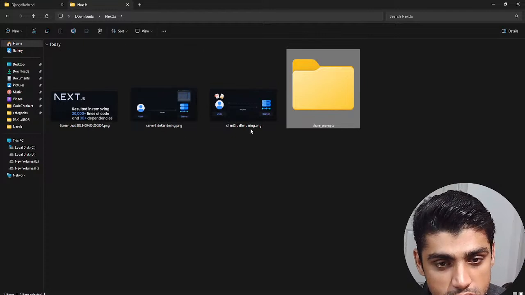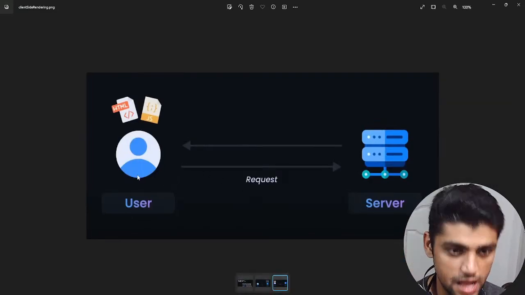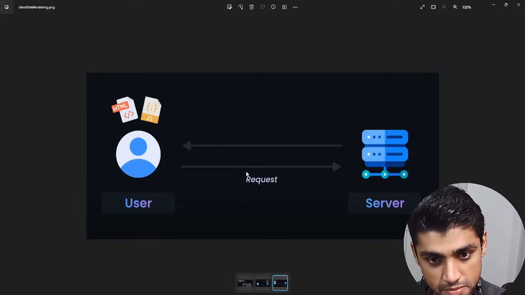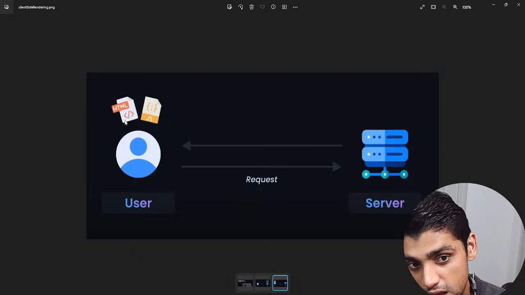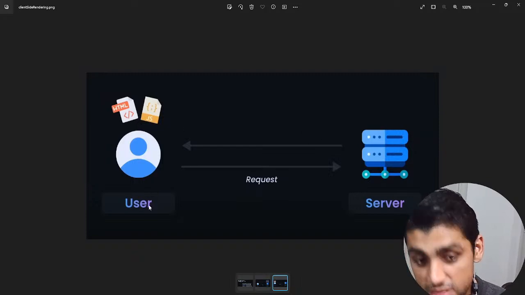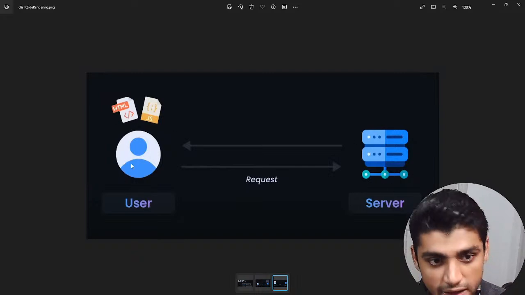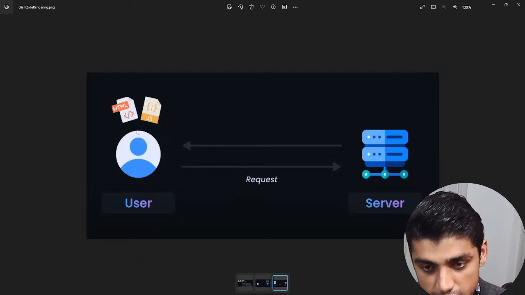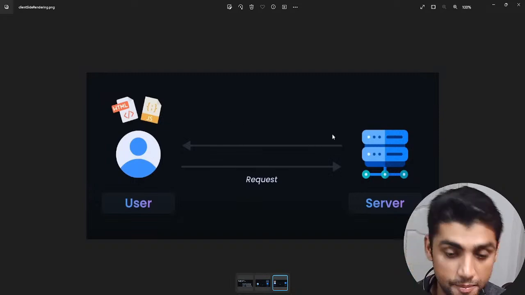In the React applications, what you used to do is the browser would make a request to the server. The server would respond back with JSON, JavaScript, HTML, and CSS files, and you would get those files. But you would have to render them all yourself, and then see the result yourself. So basically you're rendering on the client side. It's called client-side rendering. This is in React, and it's also in Next.js.